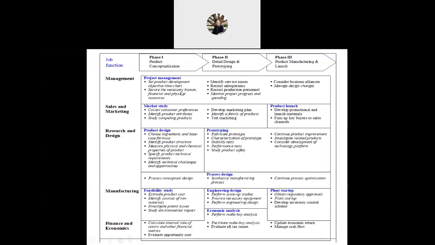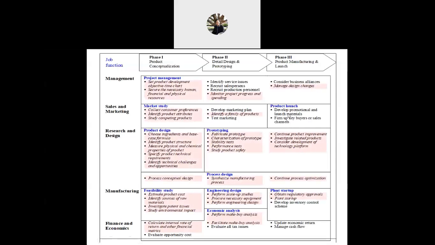What I would like to highlight, which is related to the chemical engineer, is the italic text. This is required from the chemical engineer. The non-italic, not highlighted, is from other disciplines like marketing.